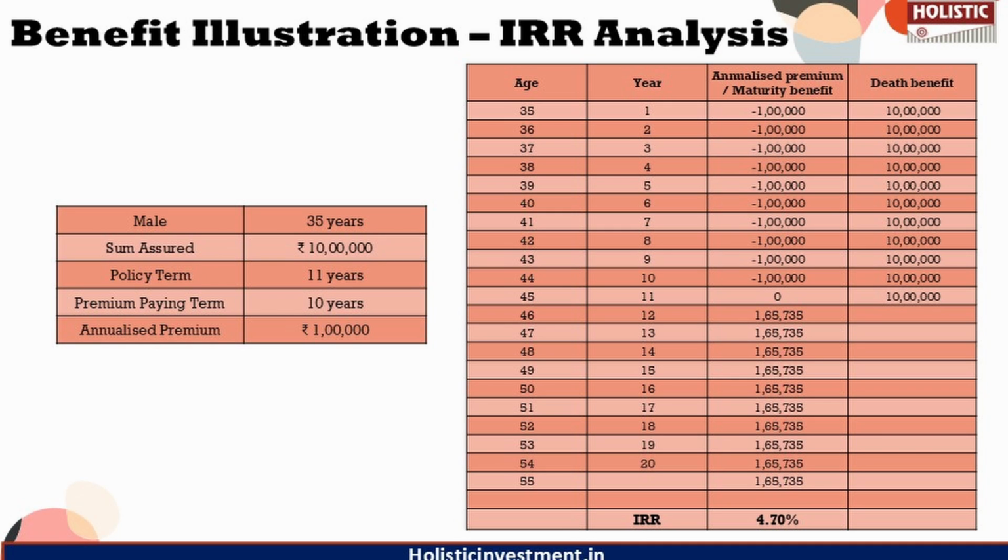Now let us assume for calculation purposes that a 35-year-old male has purchased this policy paying 1 lakh annually for 10 years. The income payout period begins after the premium payment term, lasting 10 years, with a sum assured of 10 lakhs. So he receives a guaranteed income benefit of 1,65,735 rupees per year for 10 years. The IRR for this cash flow is 4.70% as per the policy's maturity calculator, which is only subpar returns.